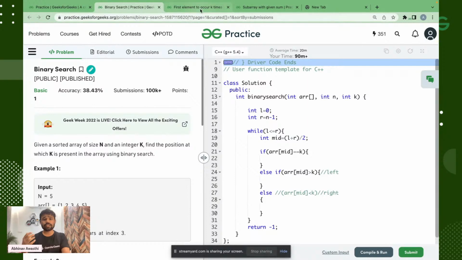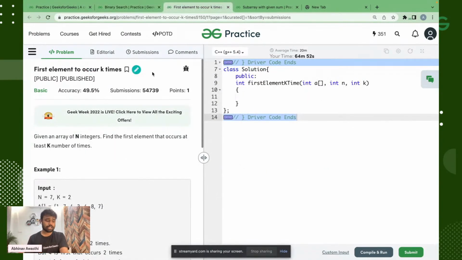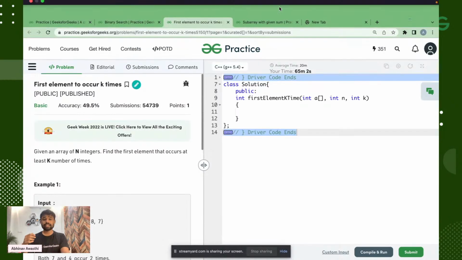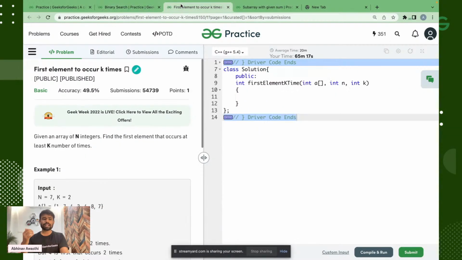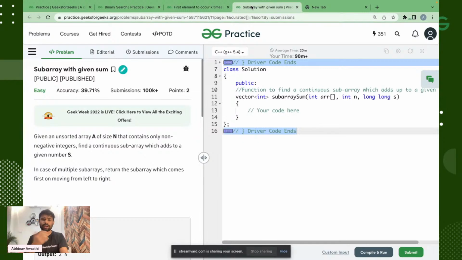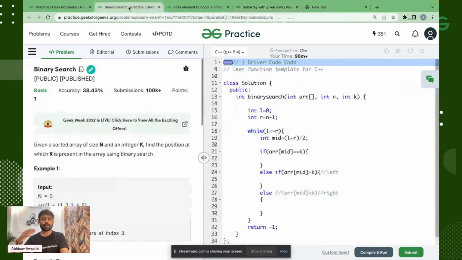The next problem is the first element to occur k times. There are basically different approaches, and we will discuss the approach for that. The third problem is subarray with given sum, where we are given an unsorted array A of size n. These are the 3 problems which we will solve today. The first 2 problems are quite basic, but the third problem is easy to medium level. First we will start with the first 2 problems, then we will move towards the third problem.